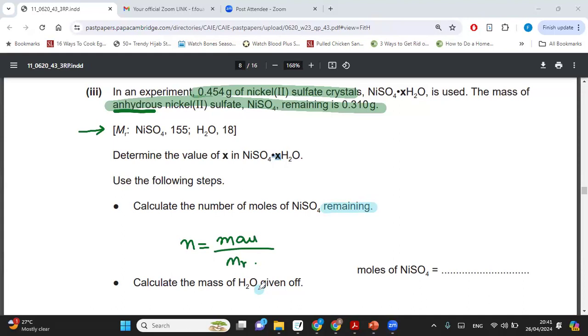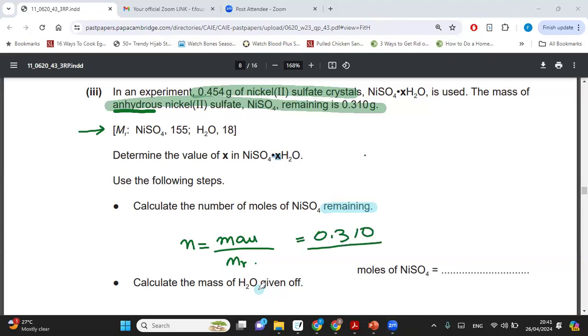If they're asking for the number of moles of nickel sulfate remaining, what mass should I take? They have given me two masses. Which mass should I take, if they're asking me to calculate the number of moles of nickel sulfate remaining? Yes, correct. So you are going to take 0.310.